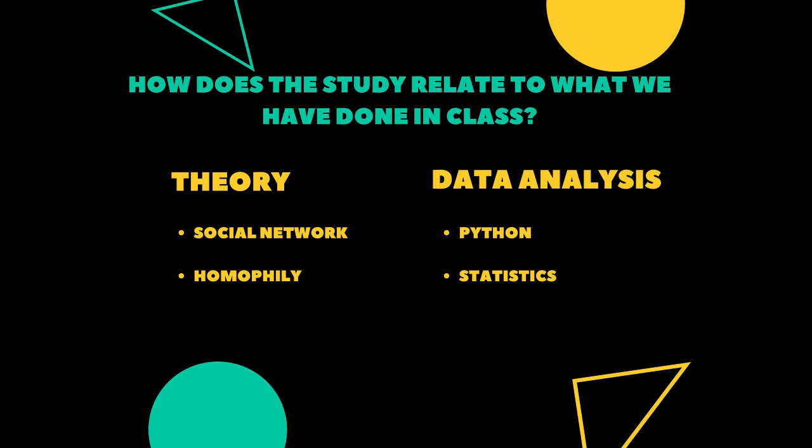The direction of our research, such as the hypothesis that students who are more connected are more likely to vote, is based on the knowledge of social networks learned in class, concepts such as homophily, and we try to use our understanding of statistical analysis as well as Python coding to do most of our research.